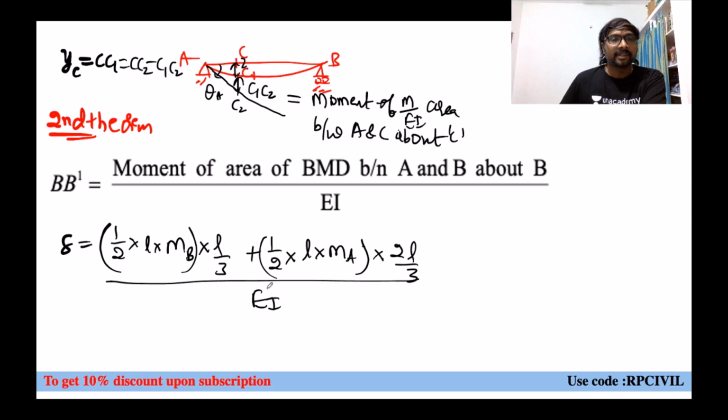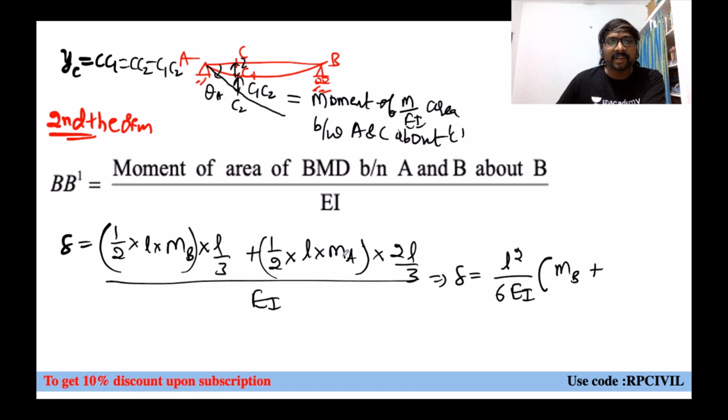And now, if we just take, what can you take? Delta equal to L into L square. You can take L square common. 2 into 3, denominator 6 is there. And EI also will come. L square by 6 EI will come. And here what are you having? MB.